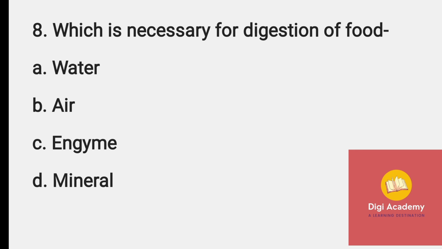Which is necessary for digestion of food? And the answer is enzyme.